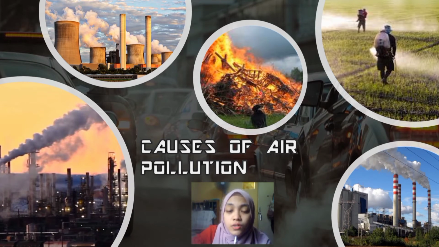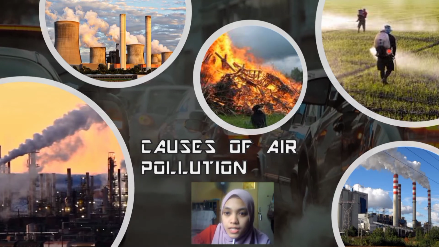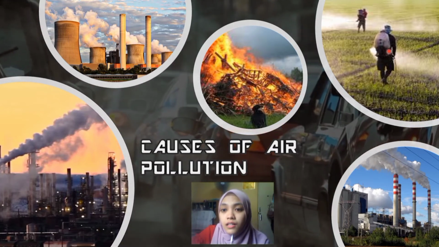This one shows the open burning of garbage waste, and this is an agricultural activity that uses pesticides, insecticides and fertilizer. And the last one is the automobile. As you can see at the back, there is gas emitted from the vehicle, which is the car. And all those pictures show the causes of air pollution.